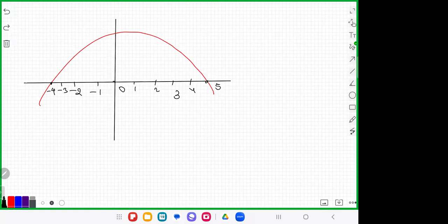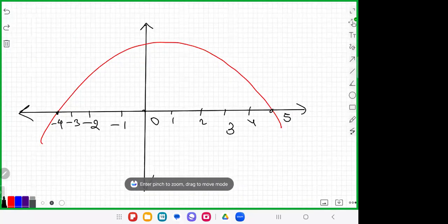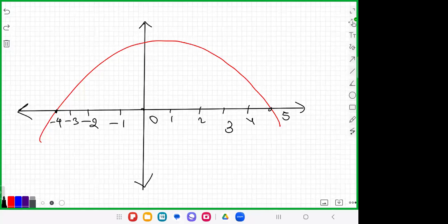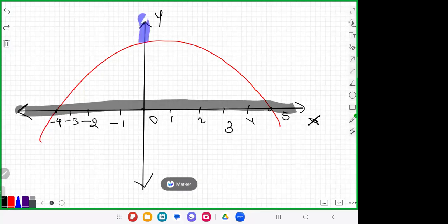Only the figure is given: how many zeros and which are the zeros. So you want to check where it cuts the x-axis. The x is always lying. X is horizontal and y is vertical. Our question is how many zeros?